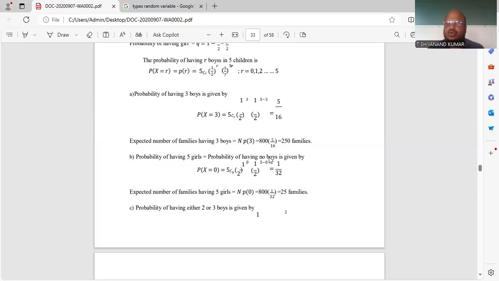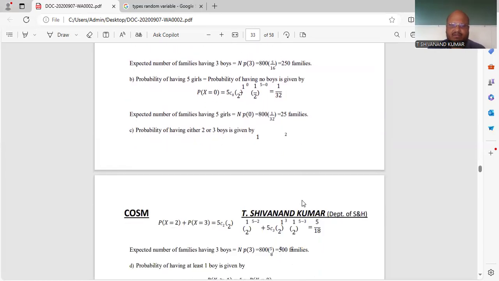All girls means the girls strength is 5, and no boys means the strength is 0. If P of x is equal to 0, you will get 1/32, and again you multiply with 800, you will get 25 families.